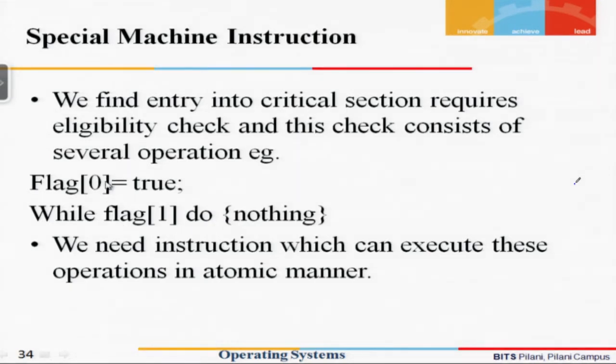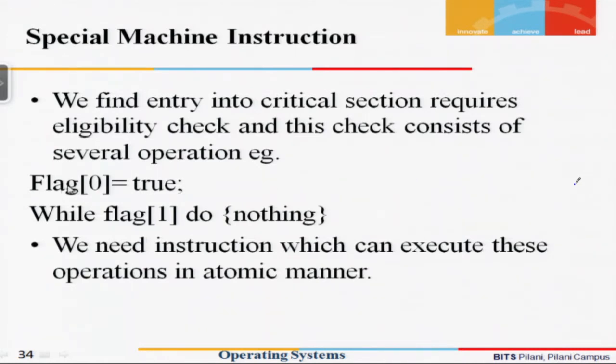These are the two steps which are required to be performed, and a case can occur where a particular process is able to set the flag, and then another process gets its chance and is able to set its own flag. For example, process 0 comes and sets its flag equal to true, and process 1 also comes and sets its flag equal to true.